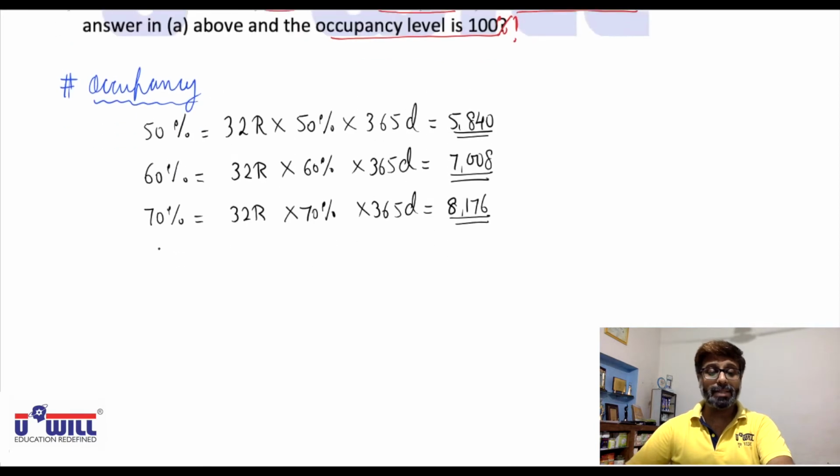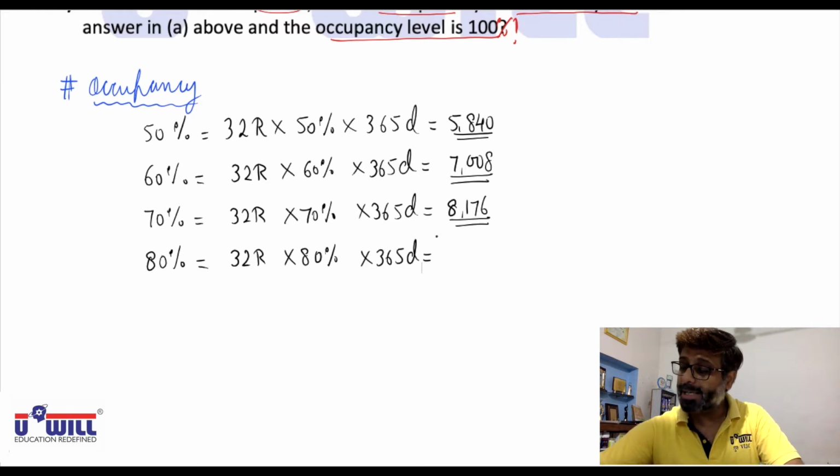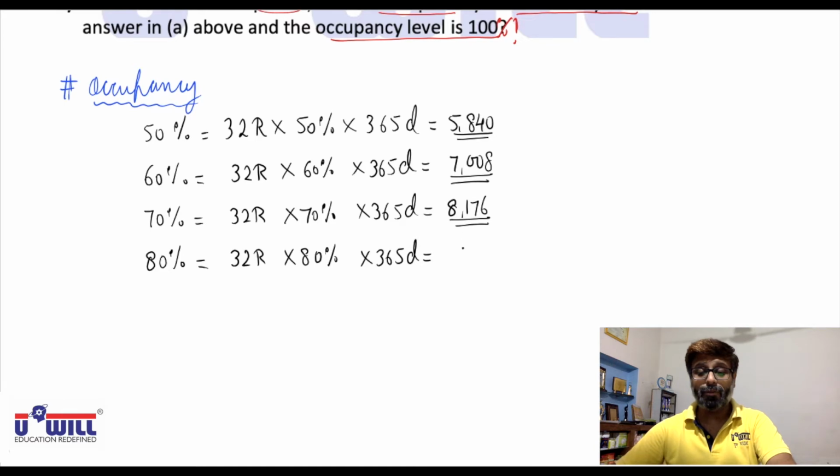At 80%, the occupancy will be 32 rooms into 80% into 365 days, that is 9344.